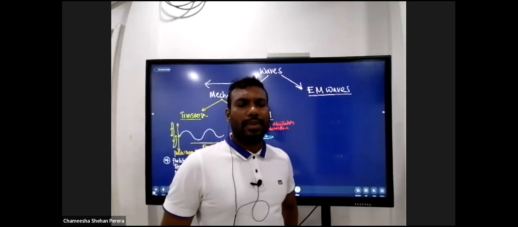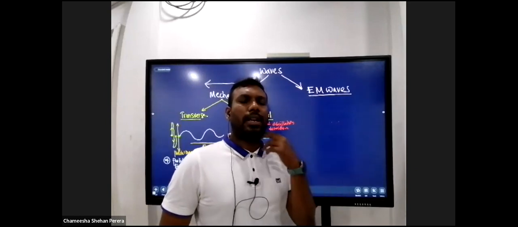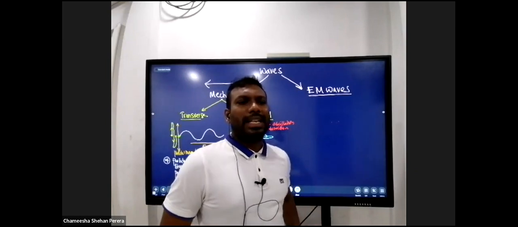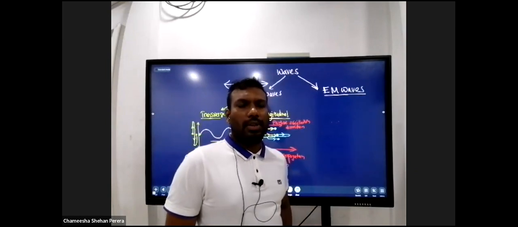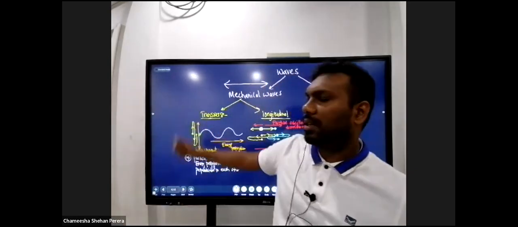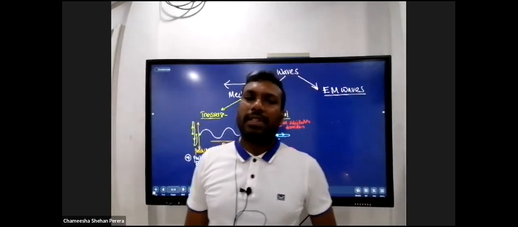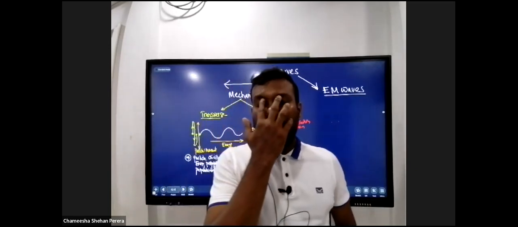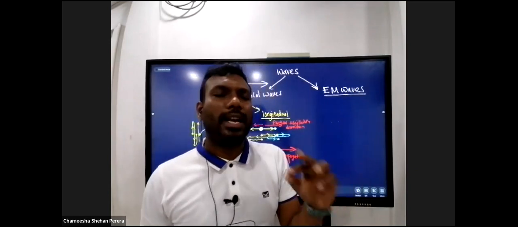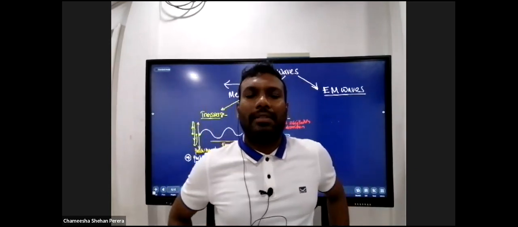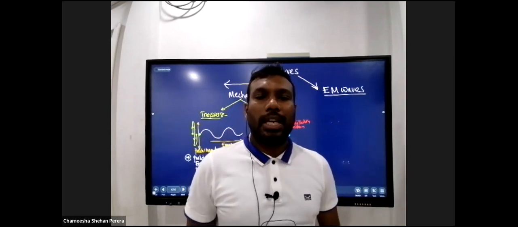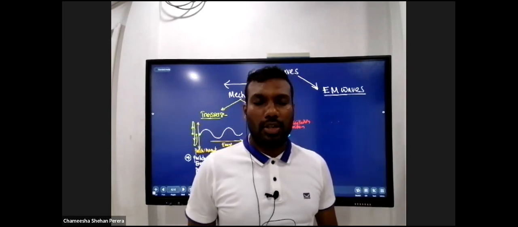So the waves are mainly classified into two, depending on the necessity of a material medium for the propagation. If the wave needs a material medium for the propagation, we call those sort of waves mechanical waves. If the wave does not need a medium for the propagation, we simply call them electromagnetic waves. The point to keep in mind is that even though electromagnetic waves do not need a medium for the propagation, they could easily travel through a medium, right?